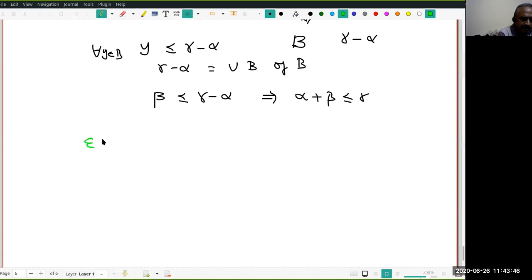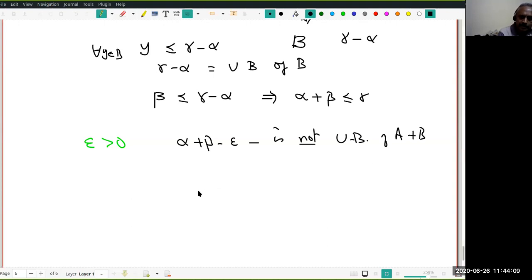So let epsilon be positive. Then let us look at alpha plus beta minus epsilon. I'm going to claim this is not an upper bound of A plus B.